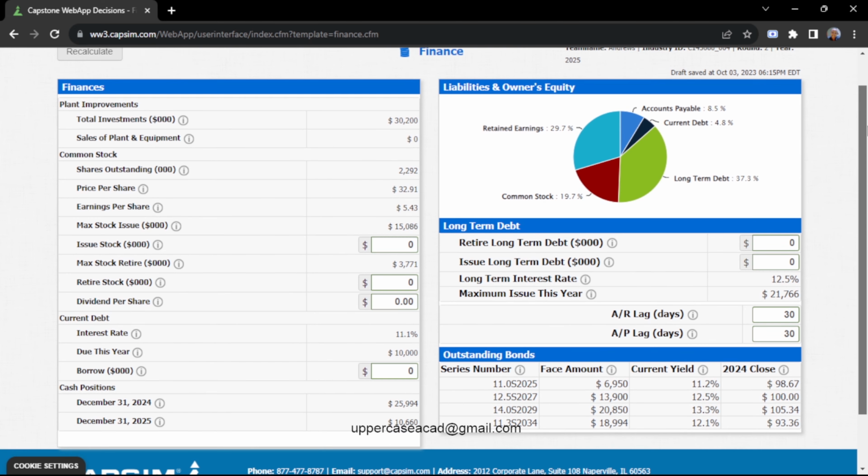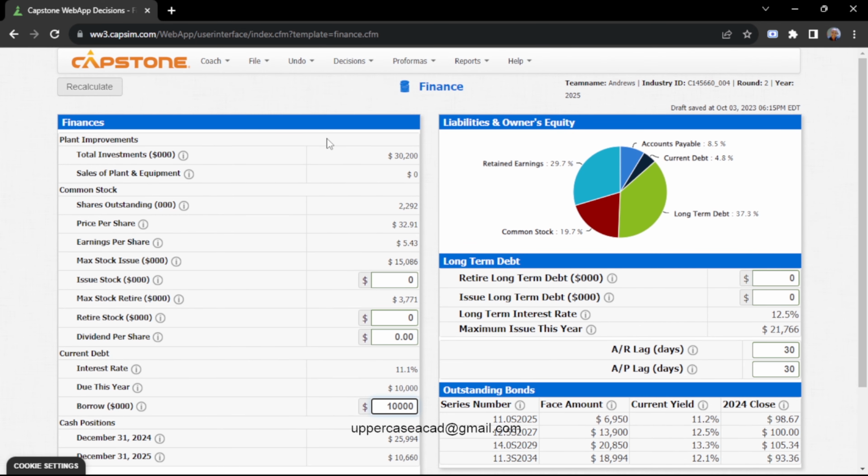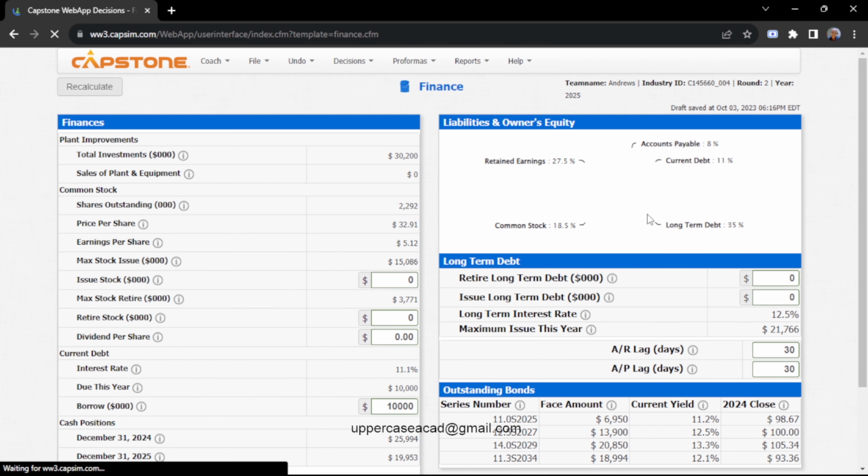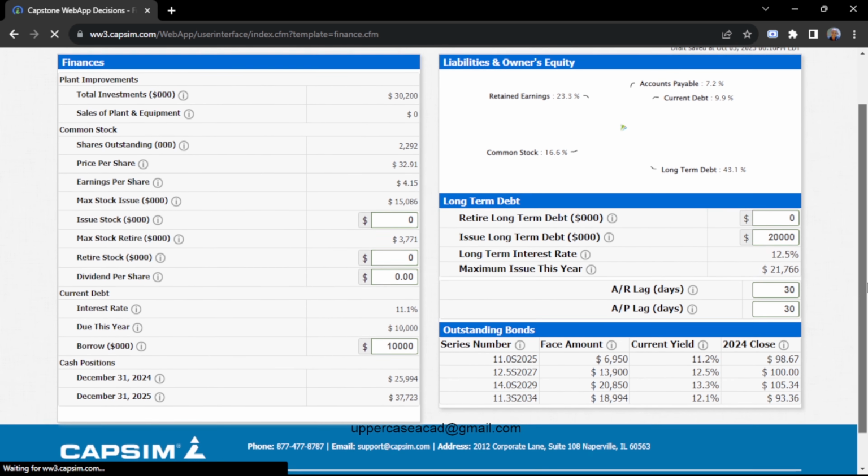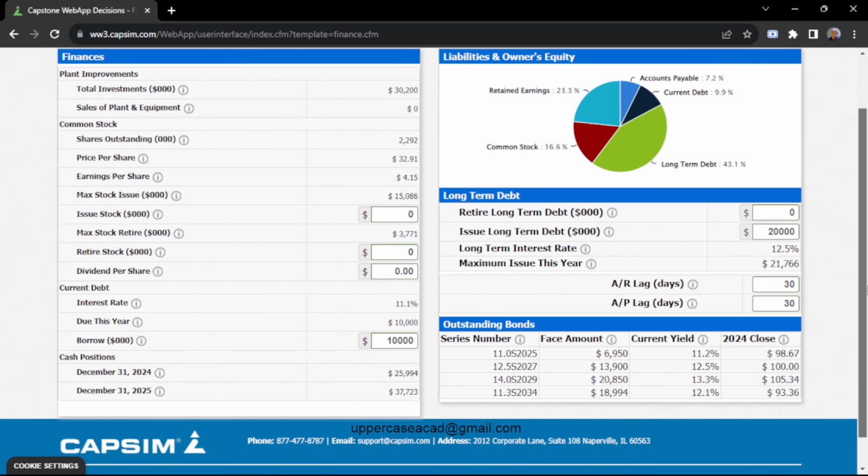Here I'll take a short-term debt of 10,000 because I want to balance my financial position. So I'll take a short-term current debt of 10,000, then a long-term debt of 20,000, because in this round I'm trying to invest in my company.